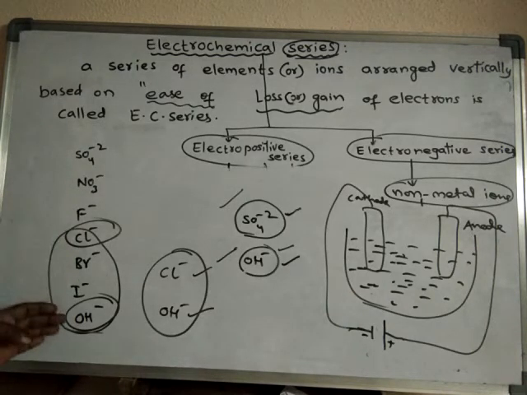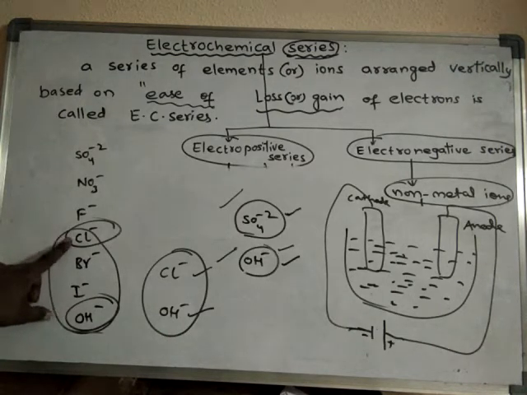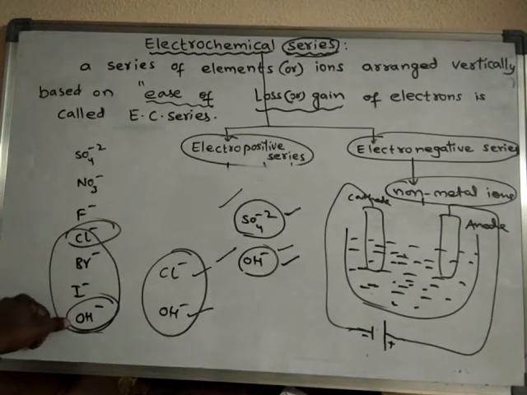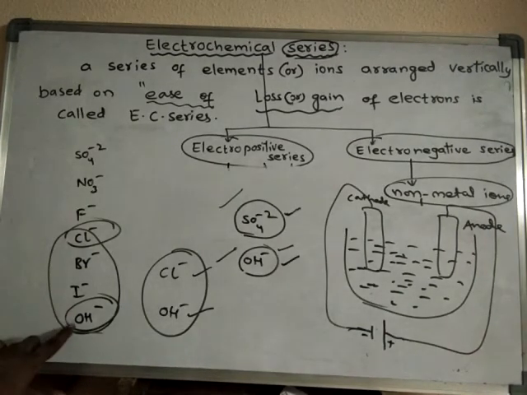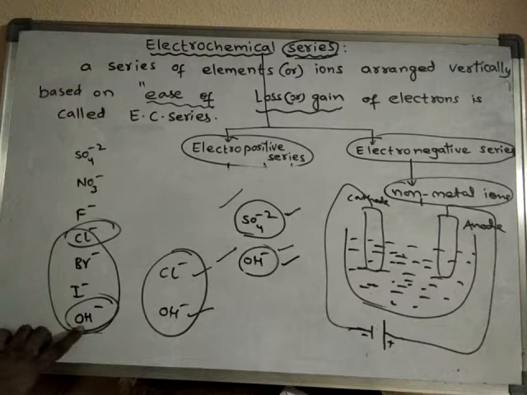So when you compare these two, this one is placed at the top. Hence, it will move towards the anode and undergo discharge with great difficulty when compared to OH minus ions, because OH minus ion is placed at the bottom. So the anions which are placed at the bottom will discharge with maximum ease. That means easily it will lose electrons.